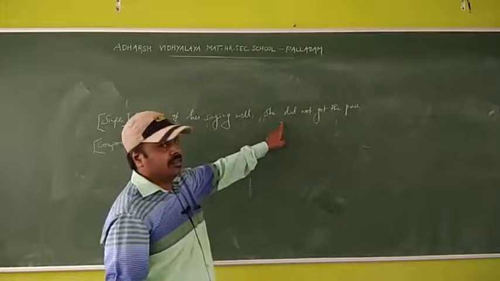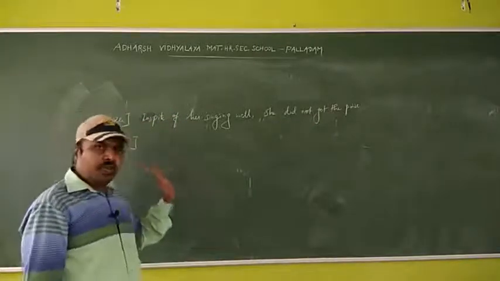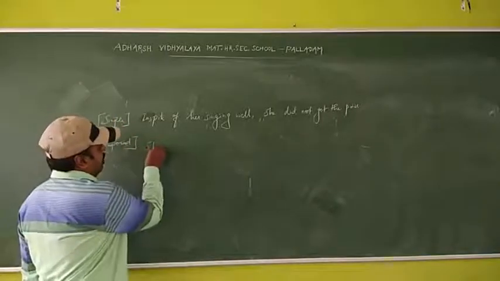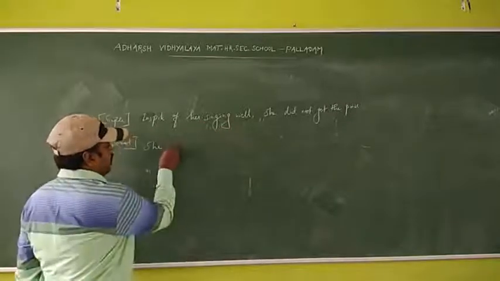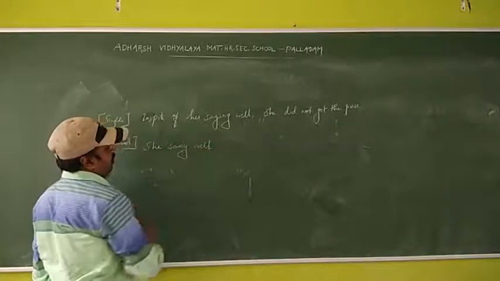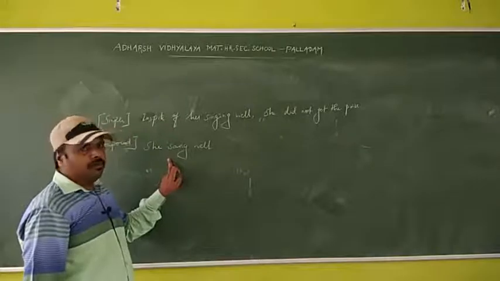It is past tense. So when you change into compound sentence, the first main clause is also past tense. So how do you change into past tense? That is she. So here singing well, so she sang well. So now we have got the main clause.